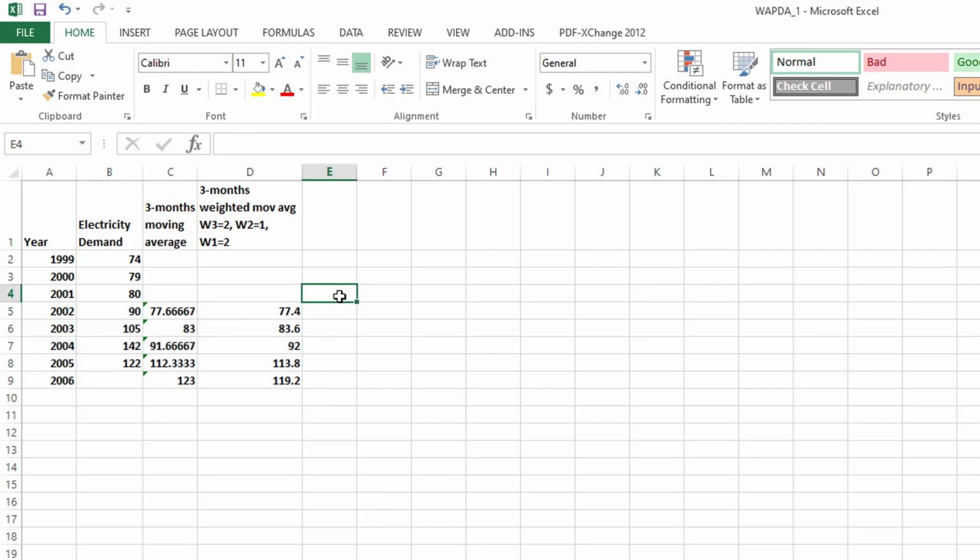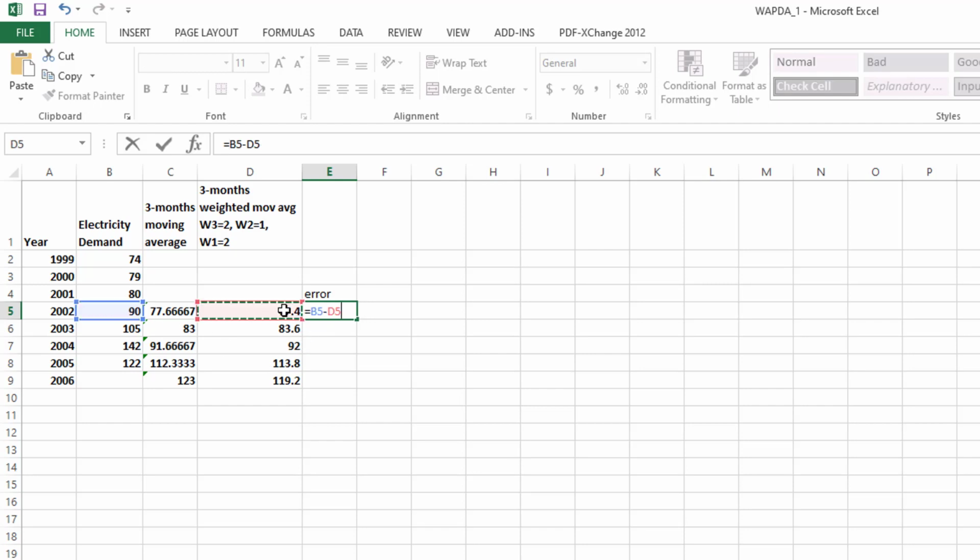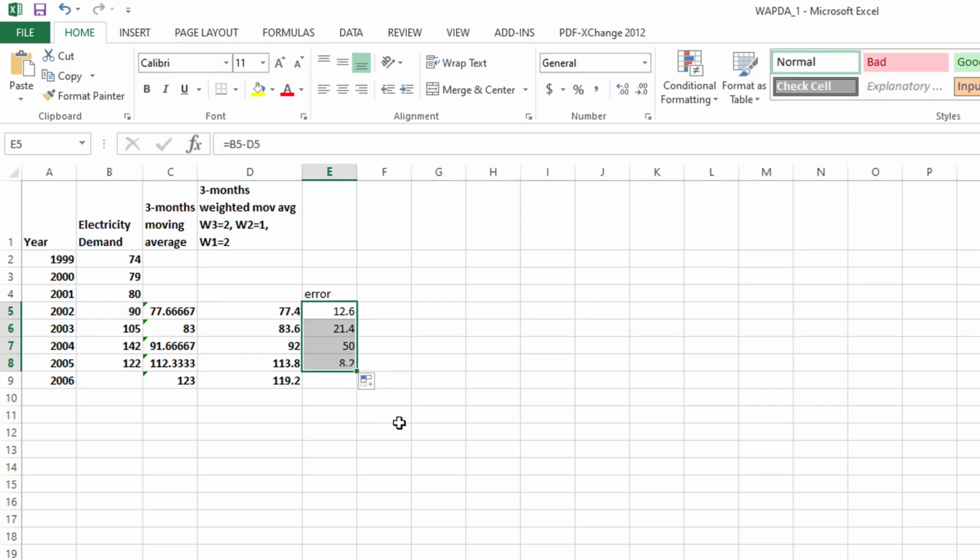Once again, if you want to calculate the error, the error will be equal to actual, so actual is this one, minus the 3-month weighted moving average. We will drag it down.